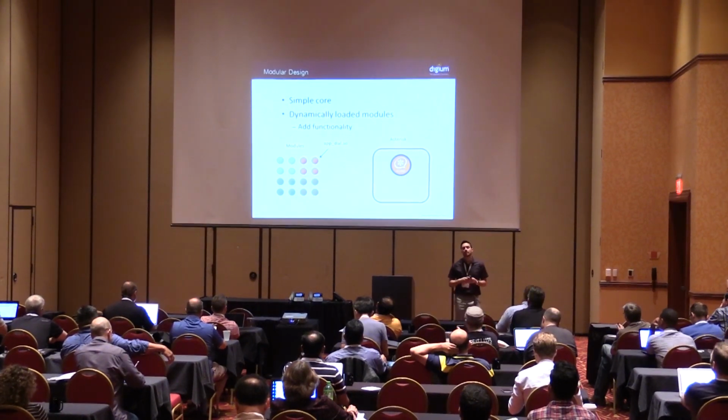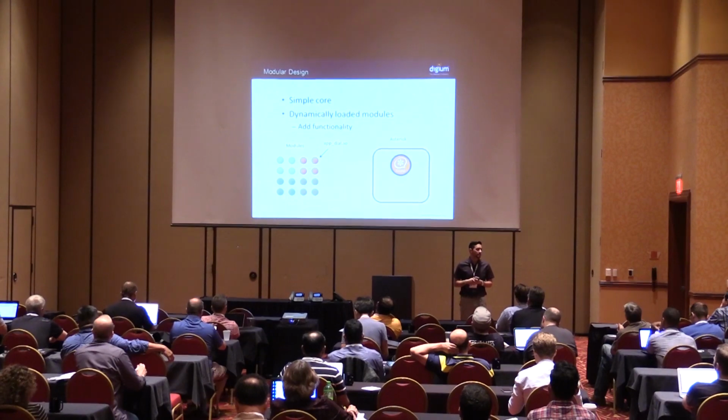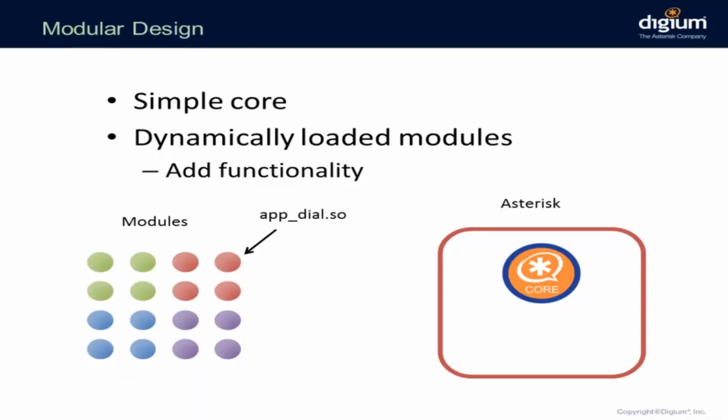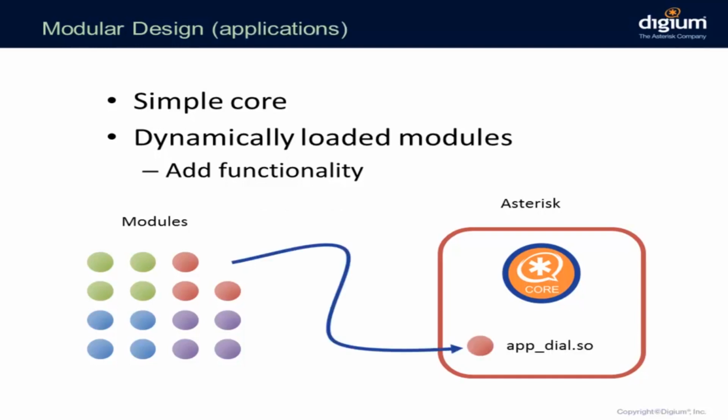Asterisk has a modular design, just like Linux. Asterisk has a core, which I wouldn't call simple, but it is the Asterisk core that takes care of just a few functionalities. And then any other application or feature that you want comes from a module. So when you add that module to Asterisk, you are adding that functionality.